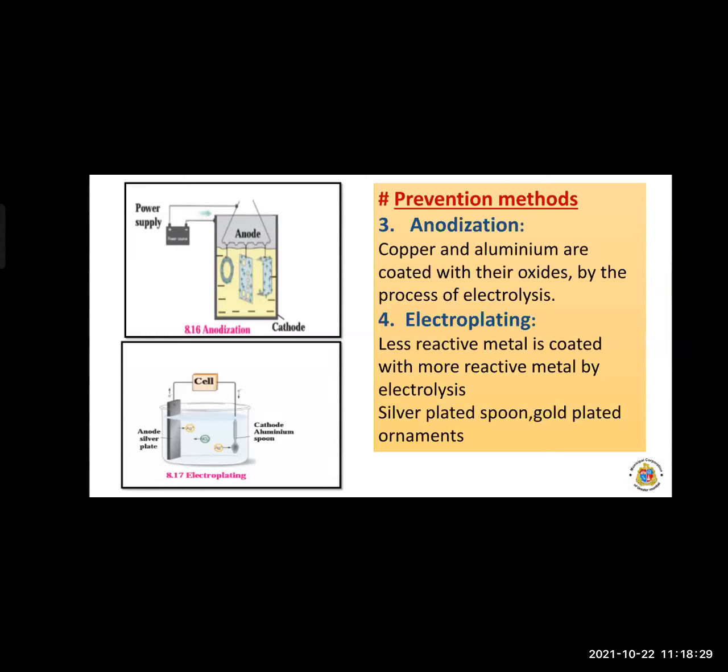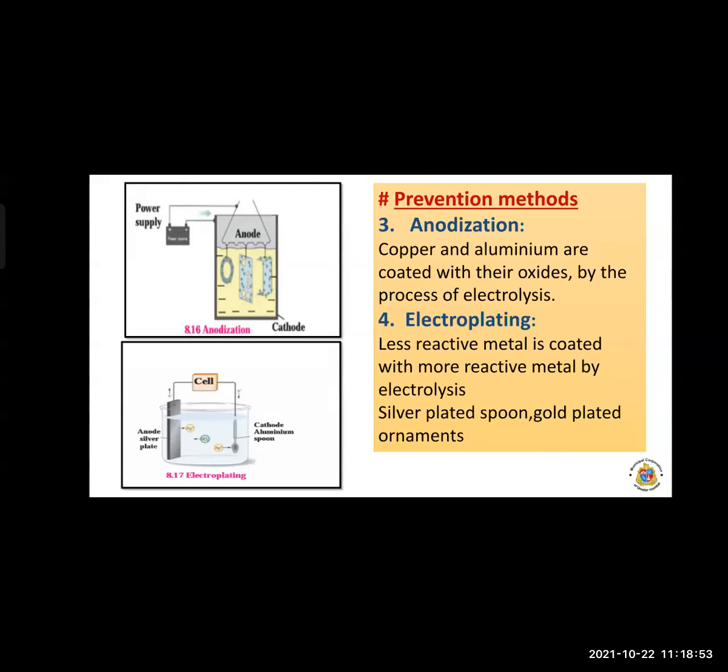Now, less reactive metals, for example gold, silver, platinum. These are the less reactive metals. These are coated on a more reactive metal by the electrolysis process. Less reactive metal is coated on a more reactive metal.